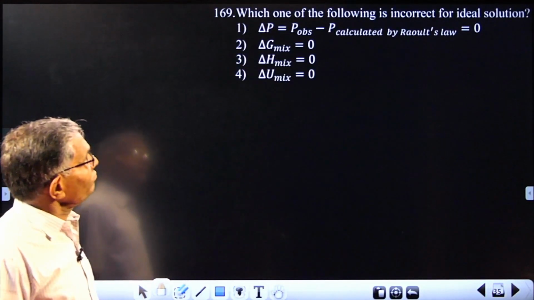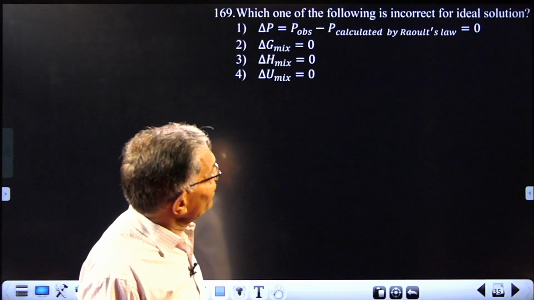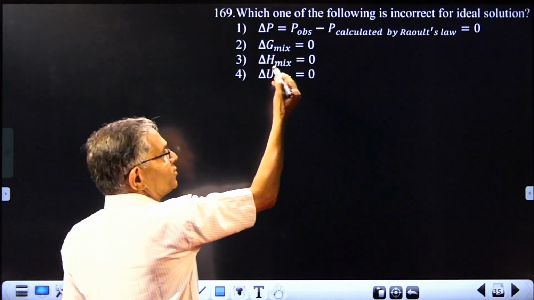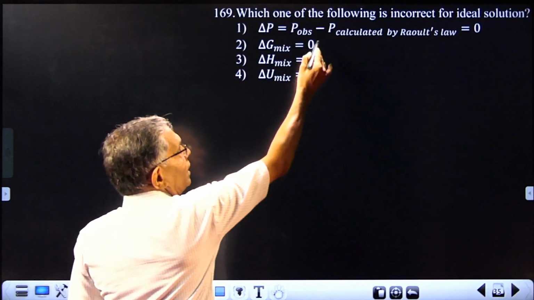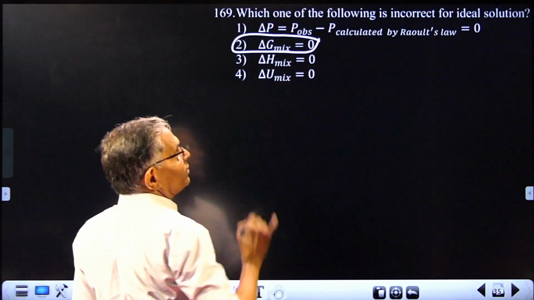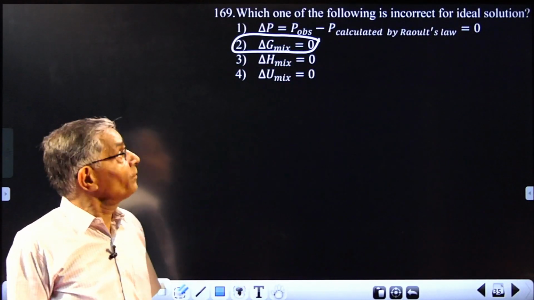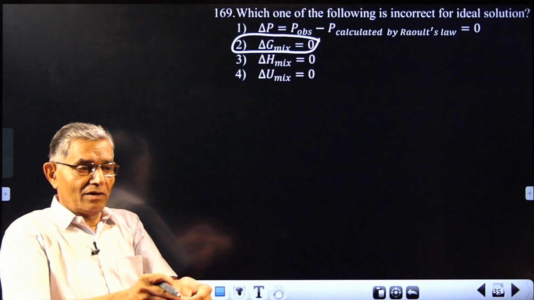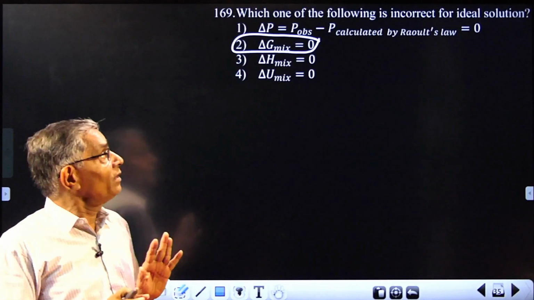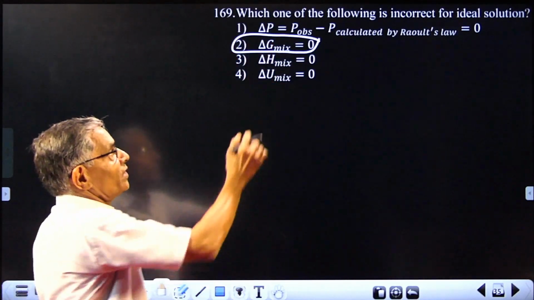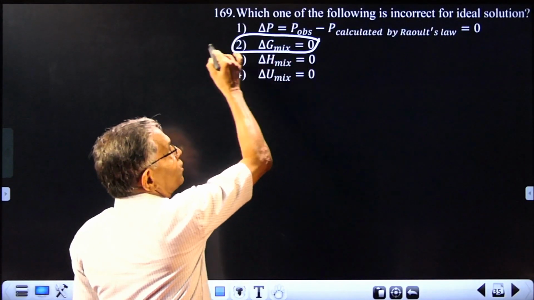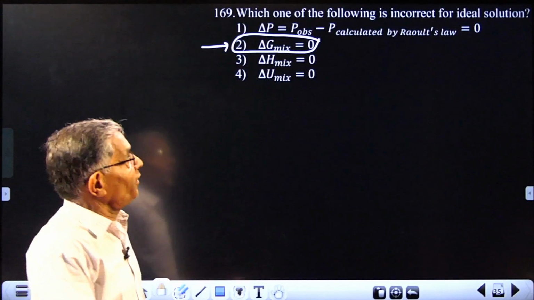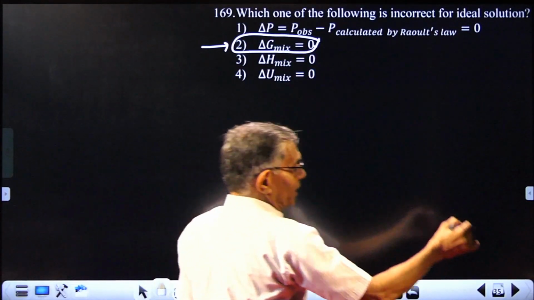35. Which of the following is incorrect for an ideal solution? For an ideal solution, delta H mixing is 0, delta U mixing is 0, but delta G mixing cannot be 0. That is because whenever you are mixing two solvents and they are spontaneously mixing up, the process is spontaneous and this should be negative. So the wrong thing is delta G cannot be 0. Delta G should be negative. That is where you have got the wrong answer.